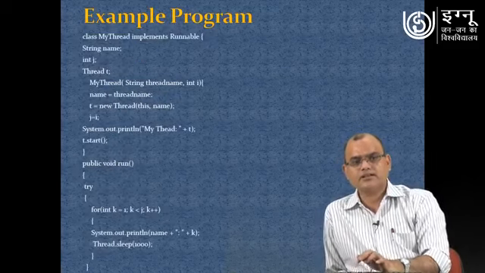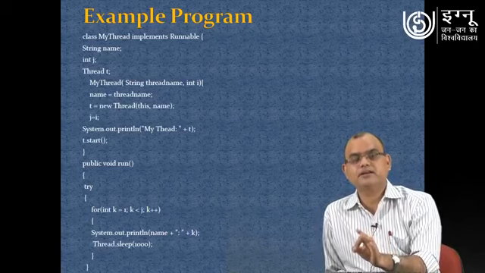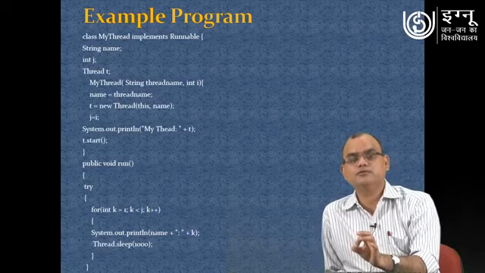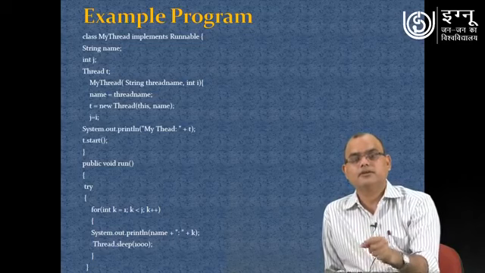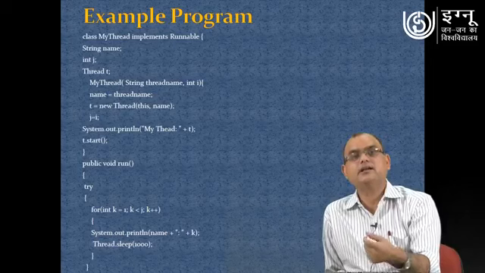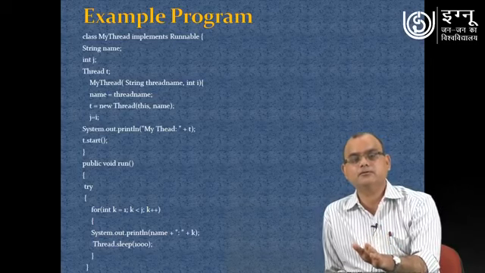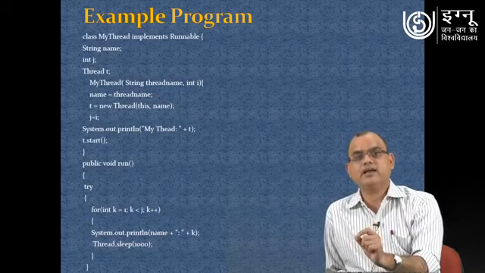So one more thing here you can observe: because we are using the sleep method, it is supposed to generate an exception, and that particular exception is InterruptedException. To handle that exception, it is essential to use try and catch.